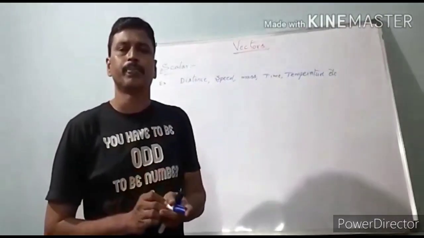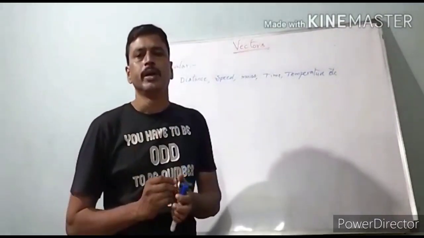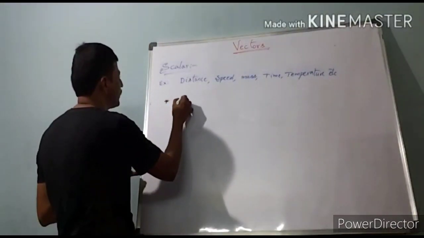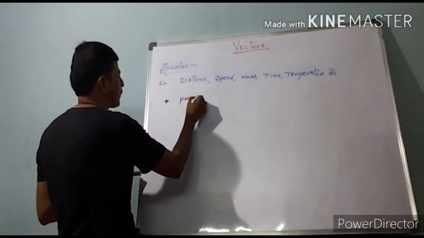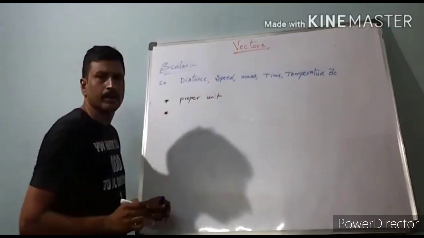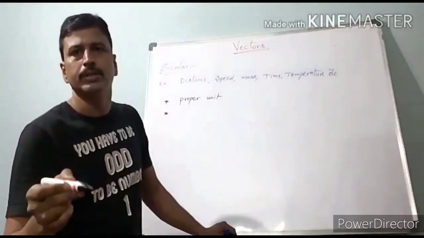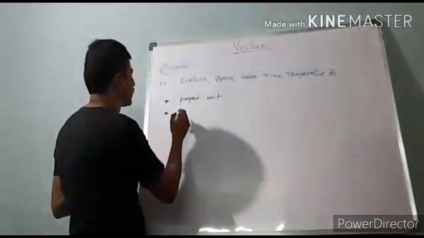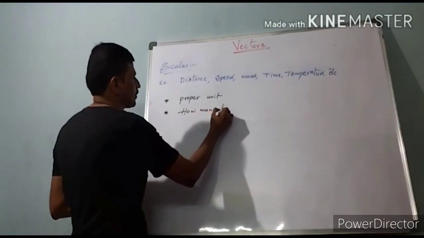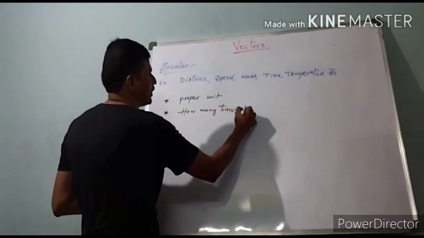To represent a scalar quantity, it should have a proper unit. Second, how many times that unit is present.